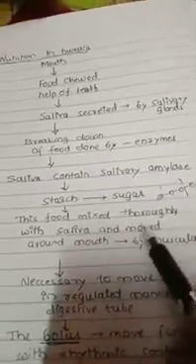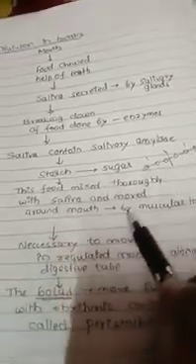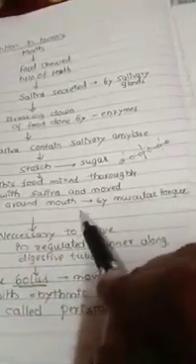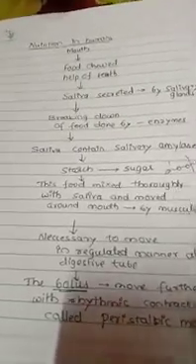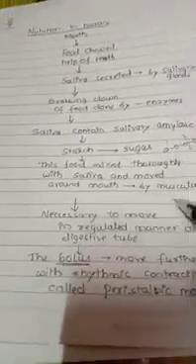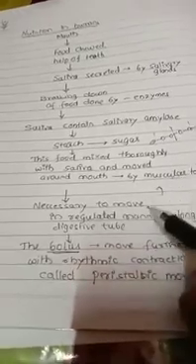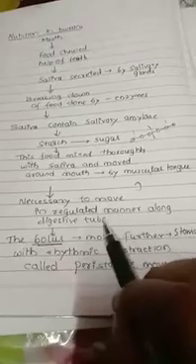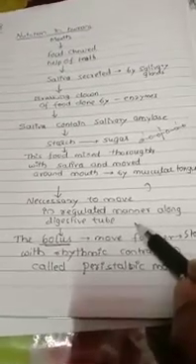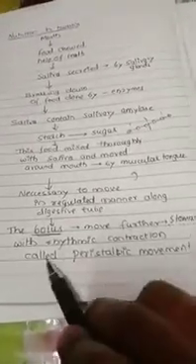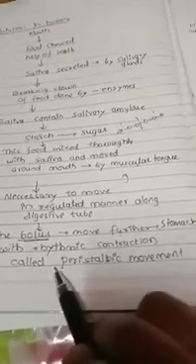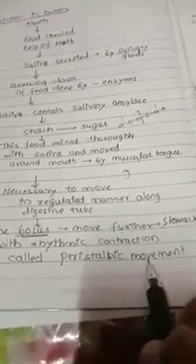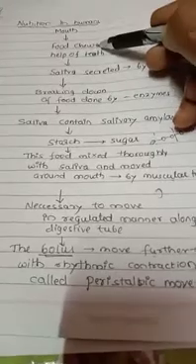So starch is broken down into smaller units called sugar. The food is mixed thoroughly with the saliva and moved around the mouth by the muscular tongue. It forms a bolus-like structure, and it is necessary that the bolus moves further in a regulated manner along the digestive tube. So this bolus moves further to the stomach with a rhythmic contraction called peristaltic movement. This is how the food reaches the stomach from the mouth.